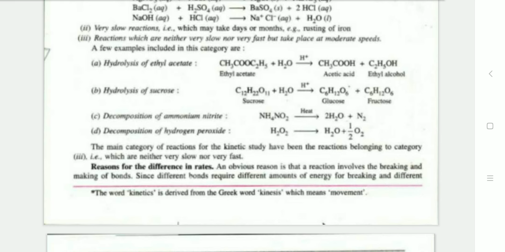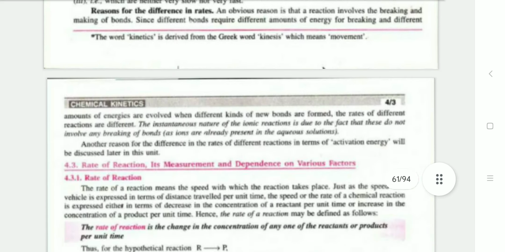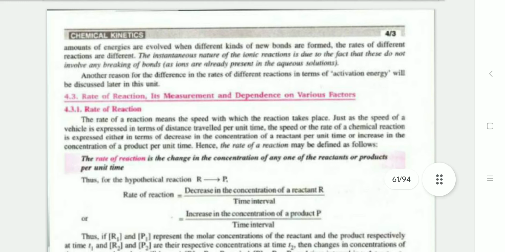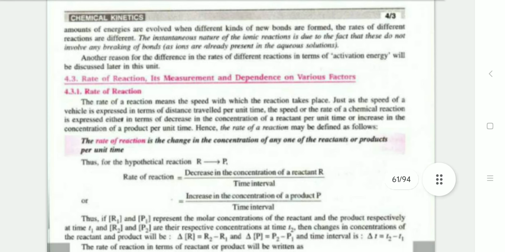The reason for the difference in rates is obvious. Reactions involve the breaking and making of bonds. Since different bonds require different amounts of energy for breaking, and different amounts of energy are involved when different kinds of new bonds are formed, the rates of reactions are different. The instantaneous nature of ionic reactions is due to the fact that these do not involve any breaking of bonds. Another reason for the difference in the rate of reactions is in terms of activation energy.